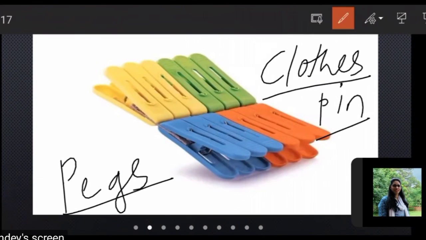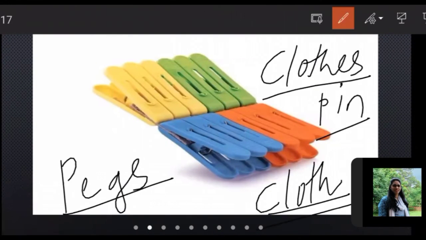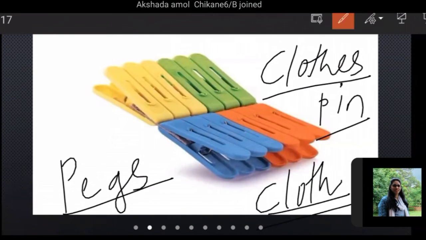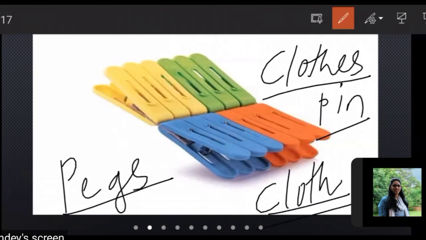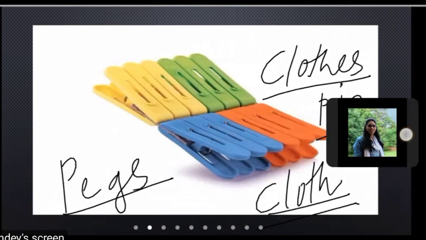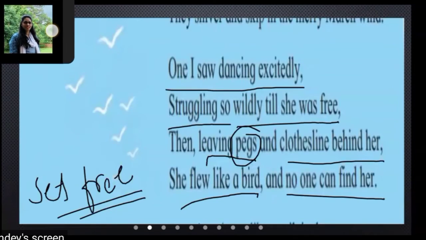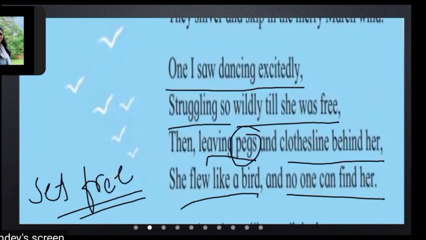We put these pegs so the clothes stay in one place and cannot fly away. But the clothes are so mischievous. They want to do lots of masti. So they try to free themselves, and they just want to fly along with the wind.